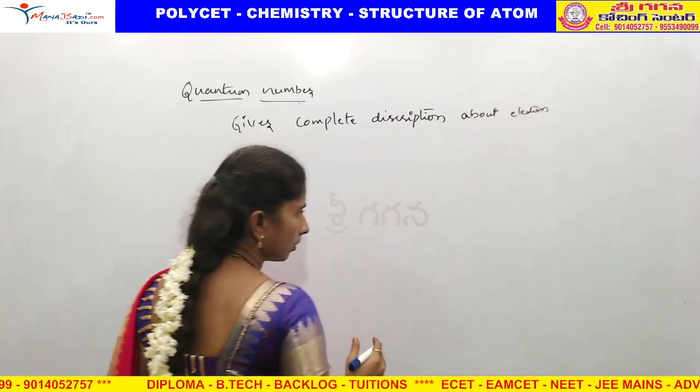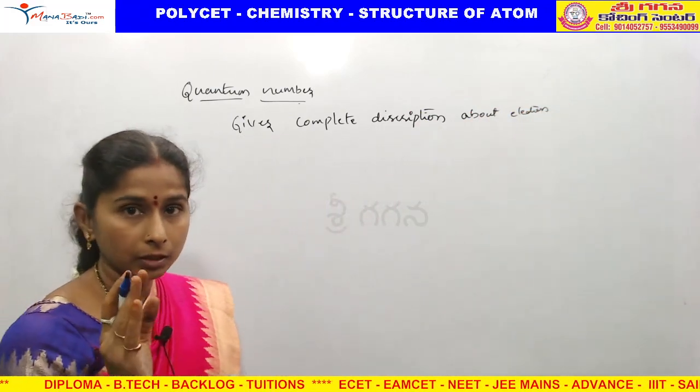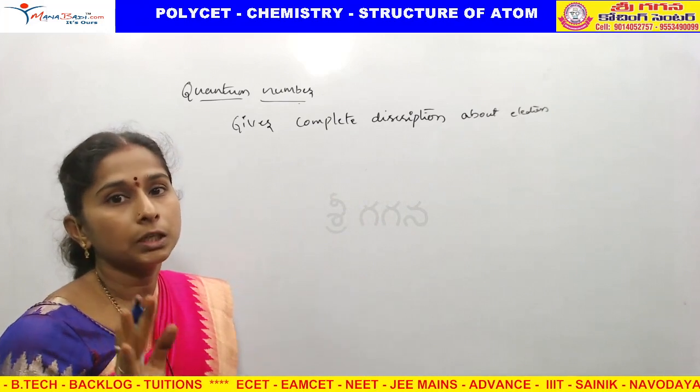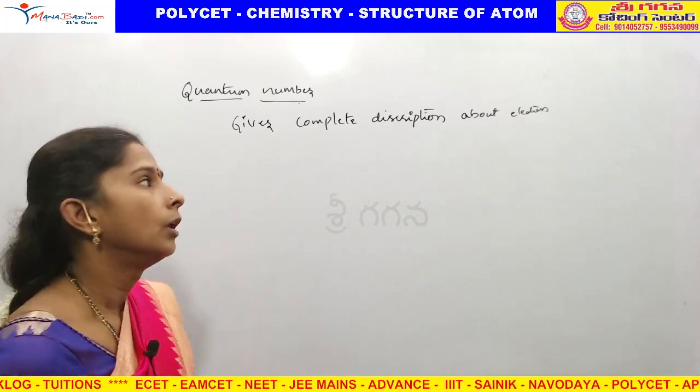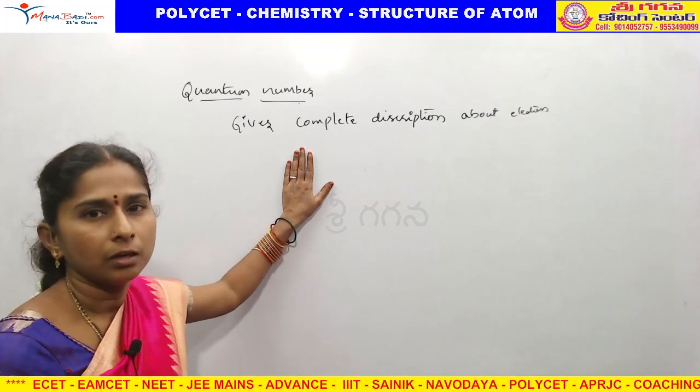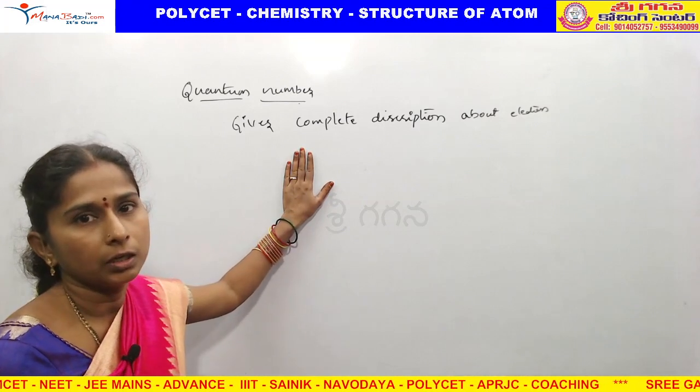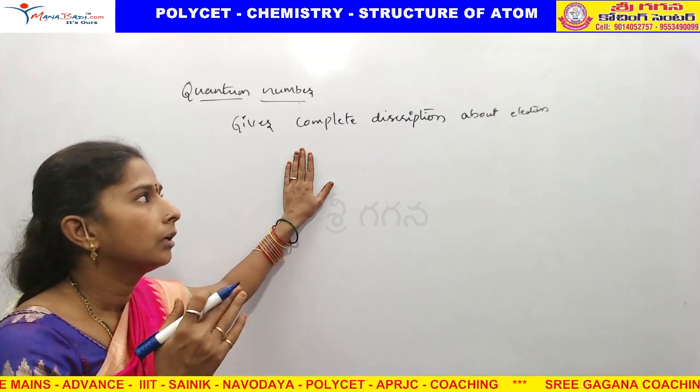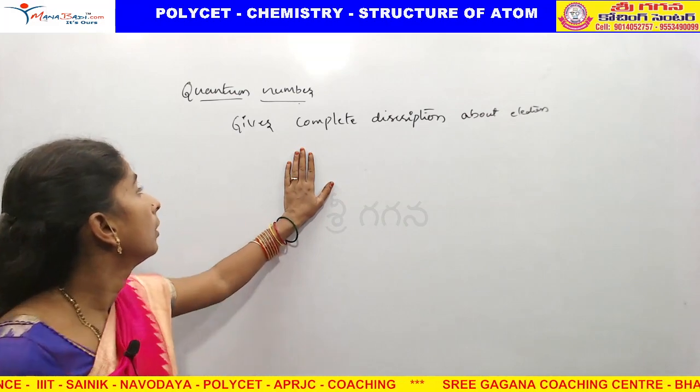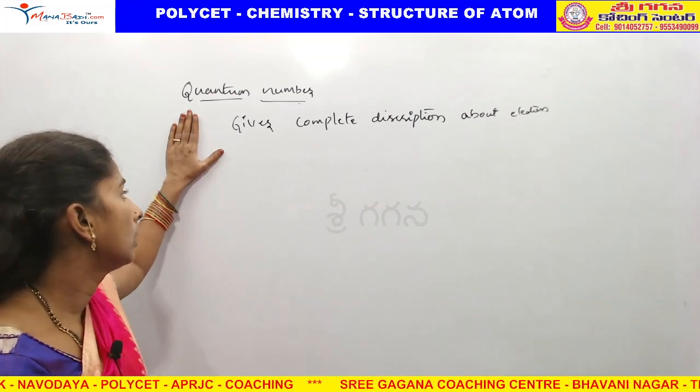Where is the electron? Electron is revolving around the nucleus in particular shells. How they are rotating and where they are rotating, we come to know about the electron through these quantum numbers.